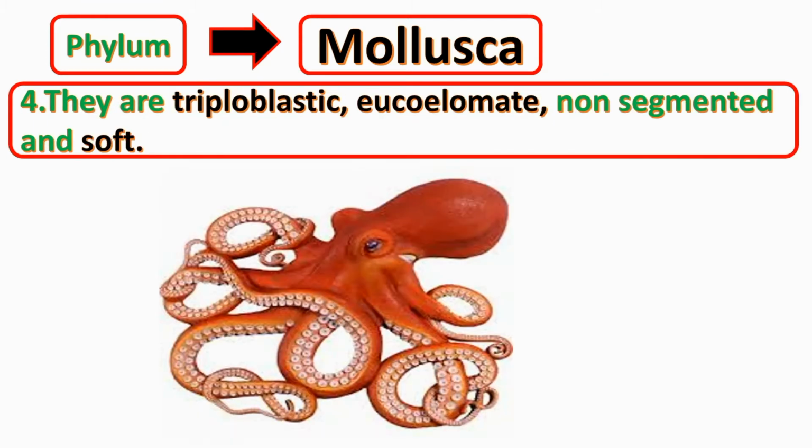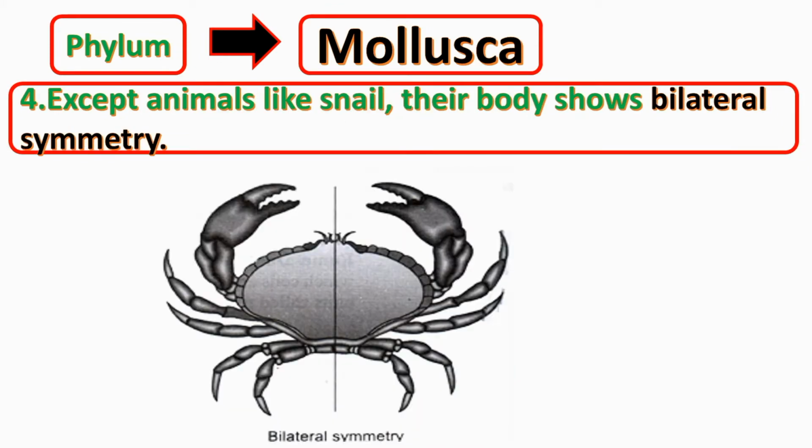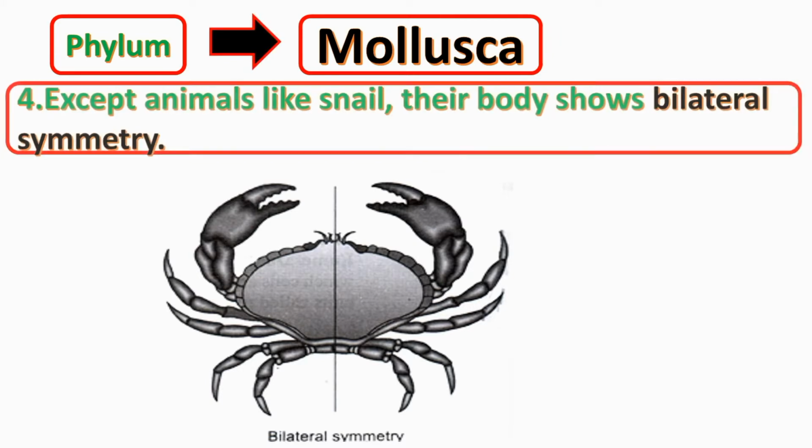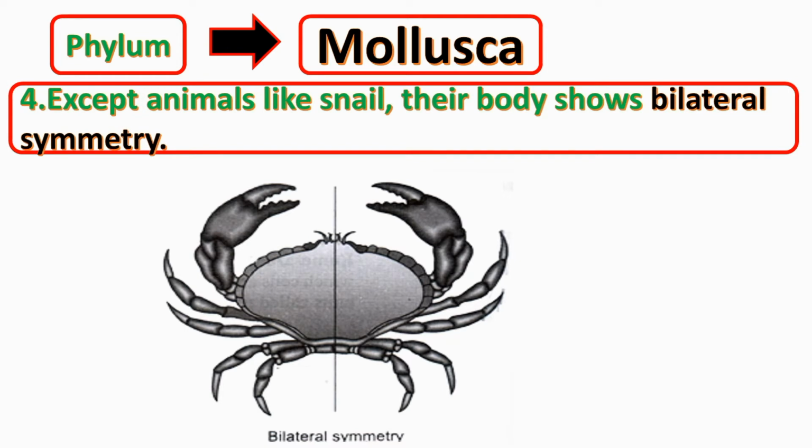Body is non-segmented, means cannot be divided into equal parts, and it is soft except in animals like snail. They show bilateral symmetry, means there is only one plane of imaginary axis through which we can get two equal parts of its body.